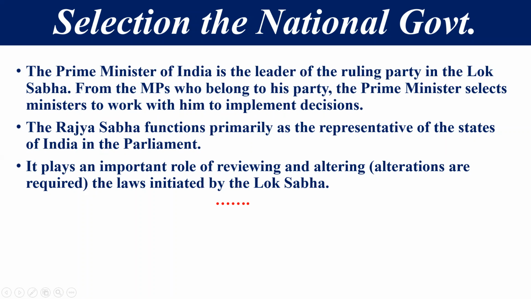And अगर हम राज्यसभा की बात करते हैं, the Rajya Sabha functions in a primary manner as the representative of the states of India, and it plays an important role of reviewing and altering the laws initiated by Lok Sabha. Means any law prepared by Lok Sabha, if it has some loopholes, then Rajya Sabha can change them. राज्य सभा उसमें alter करने की कोशिश कर सकती है, alteration कर सकती है, right?